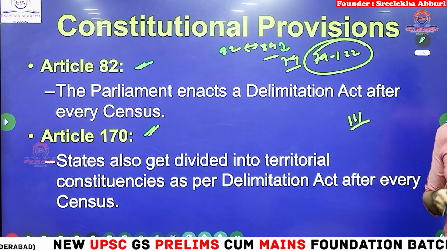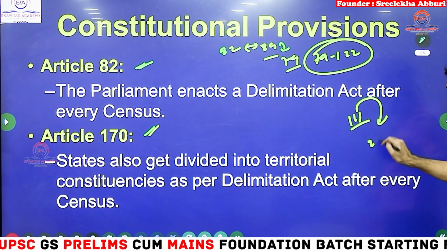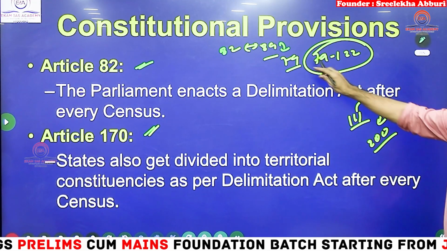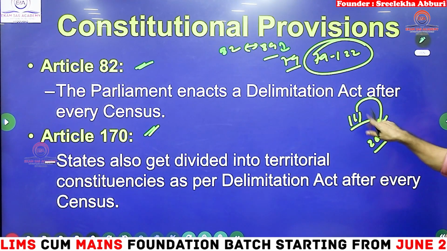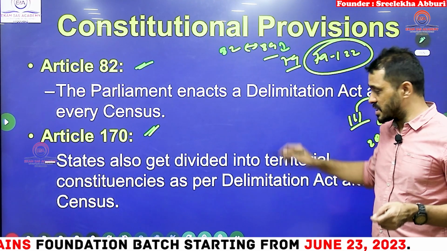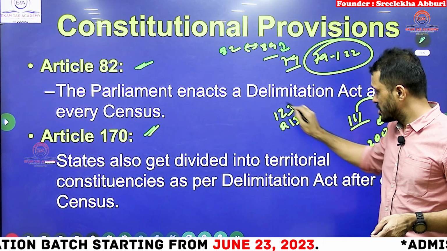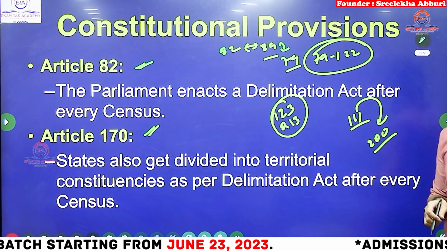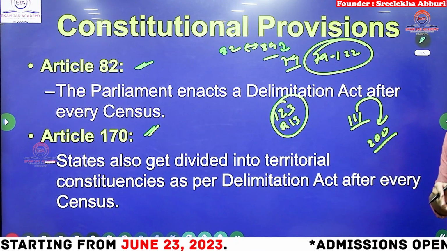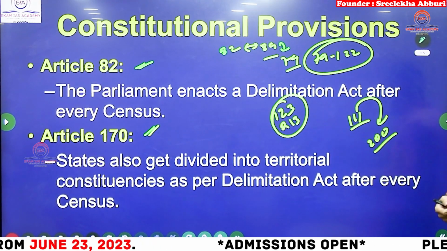Triple one. President's assent to bills. Governor's assent to bills? 200. 89 generally. The difference would be 89. Okay. So, ordinance by President, ordinance by Governor. Generally this difference will be 89, 90. This is the range of the article difference between the central level as well as the state level.